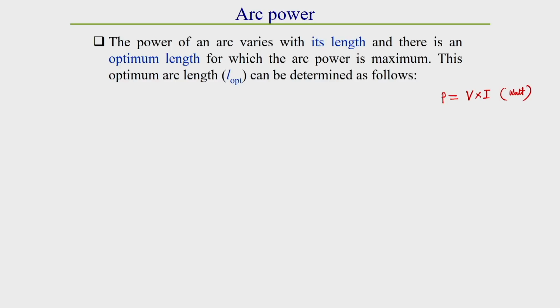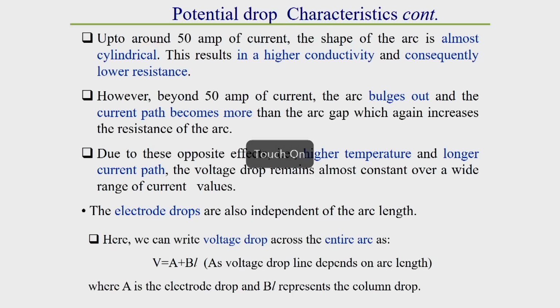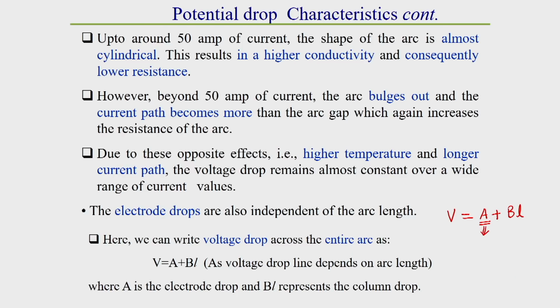Now, before that, one thing we should know: for a particular arc length, we can write the voltage drop characteristic, that means the welding voltage, as A plus B into L. What is A? A represents the voltage drop taking place in the cathode drop region and anode drop region. This does not depend on arc length. But BL is the voltage drop in the arc gap, that means the gap between electrode and workpiece.